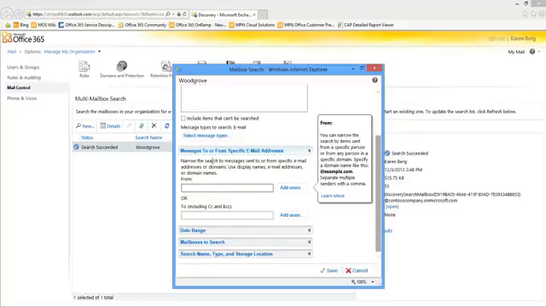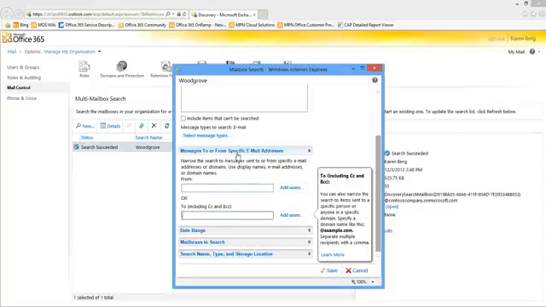I can say I want to only find items that are from a specific user or a domain. I could say @company.com, or I could say joe@company.com. I could separate multiple items with a comma, for from or to email addresses.